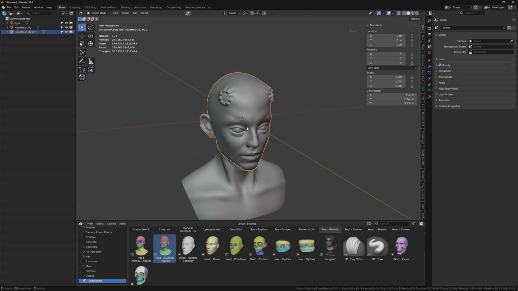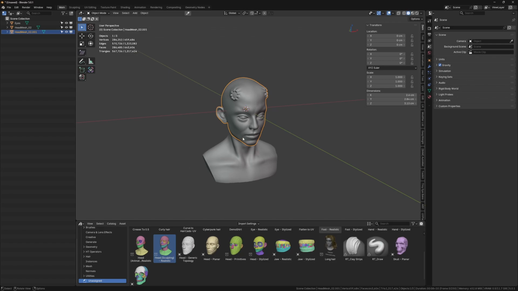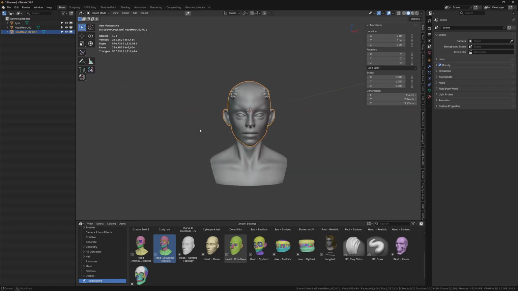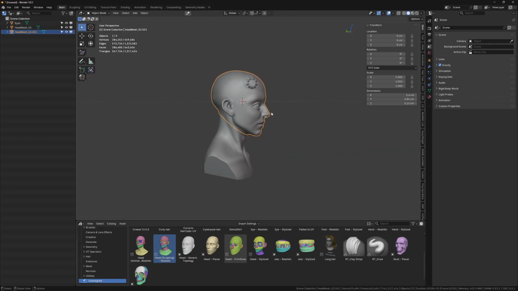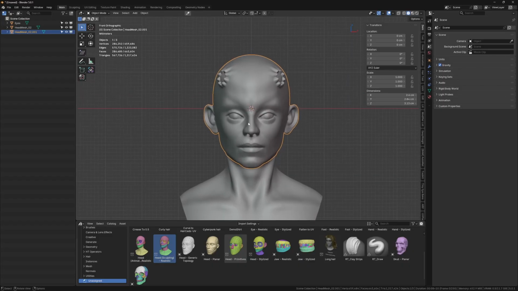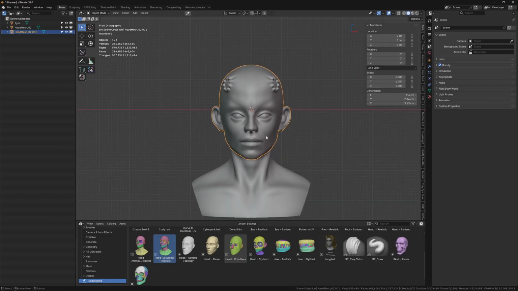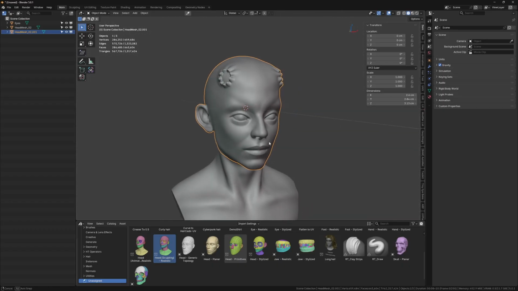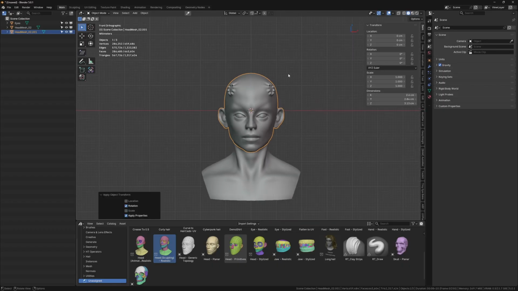So first, what I'm going to do is measure this entire bust. I separated this head part. The average human head height will be somewhere around 22 to 25 centimeters for an average adult. So I separated this, and I applied the rotation.